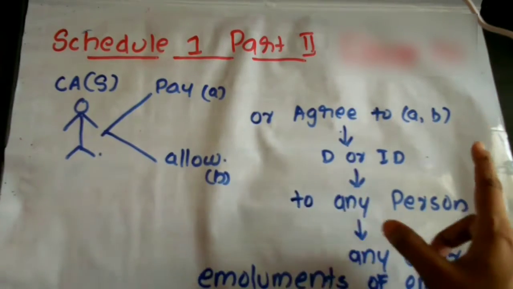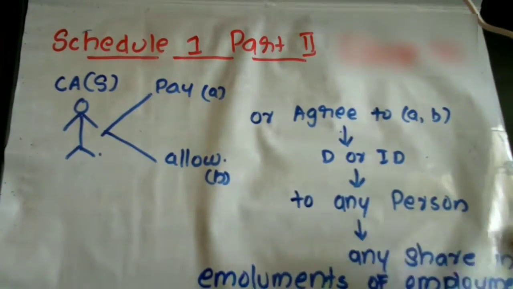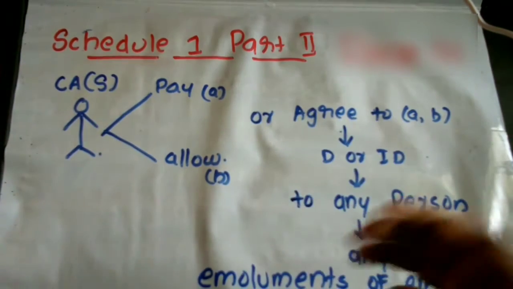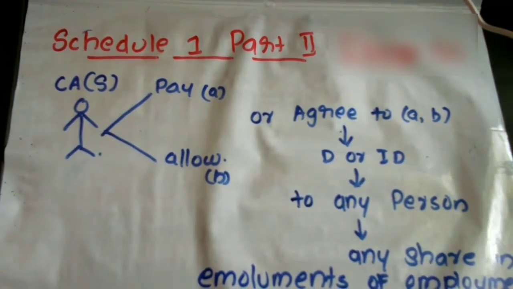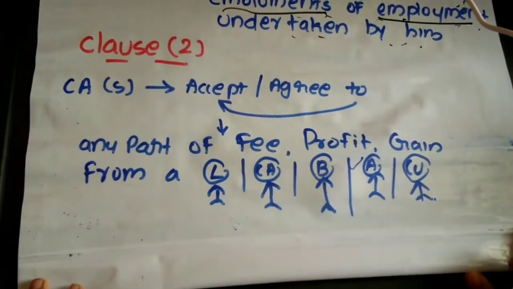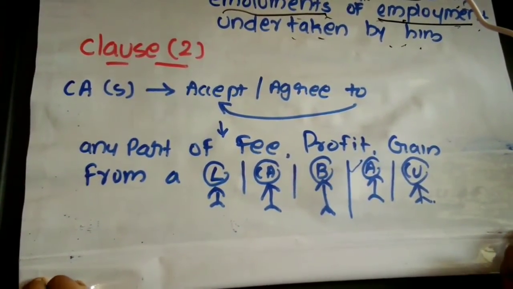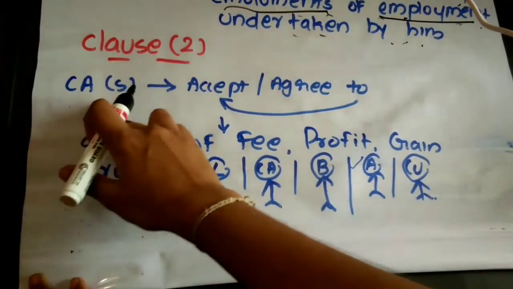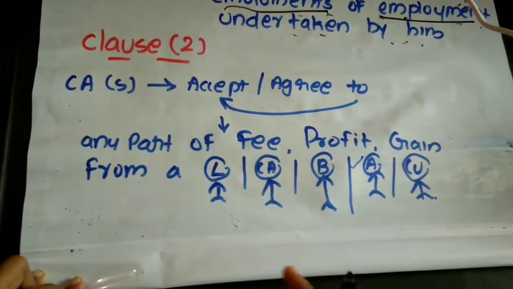Part 1, Part 2, Part 3 are about professional misconduct. Part 4 is about other misconduct. Here we are discussing professional misconduct with respect to a CA in service. This we are explaining in clause 2. Clause 2 and clause 3 of Part 1 are similar. Here it is stating that a CA in service, that is Mr. Y.